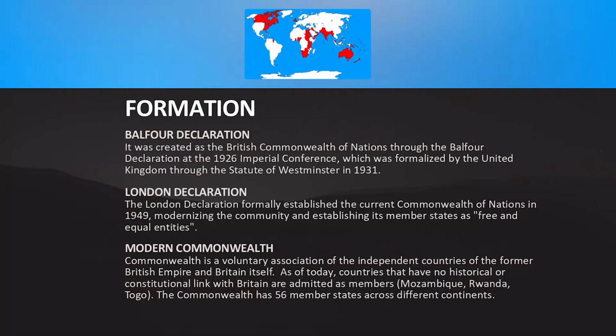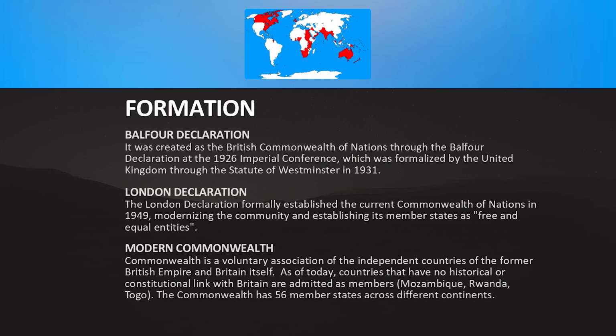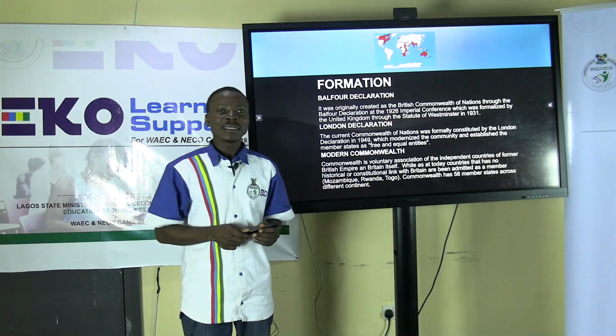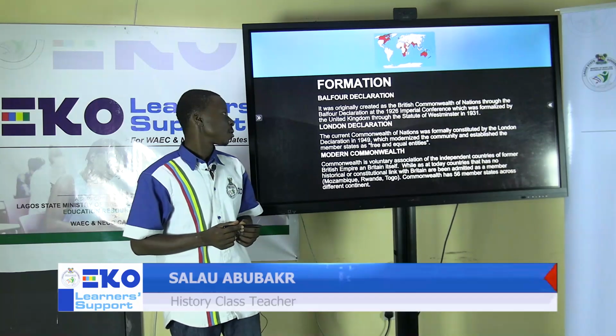It was created as a British Commonwealth of Nations through the Balfour Declaration of 1926 at the Imperial Conference, and the signing of the Westminster Statute in 1931 officially created the documentation and law that established the Commonwealth of Nations.